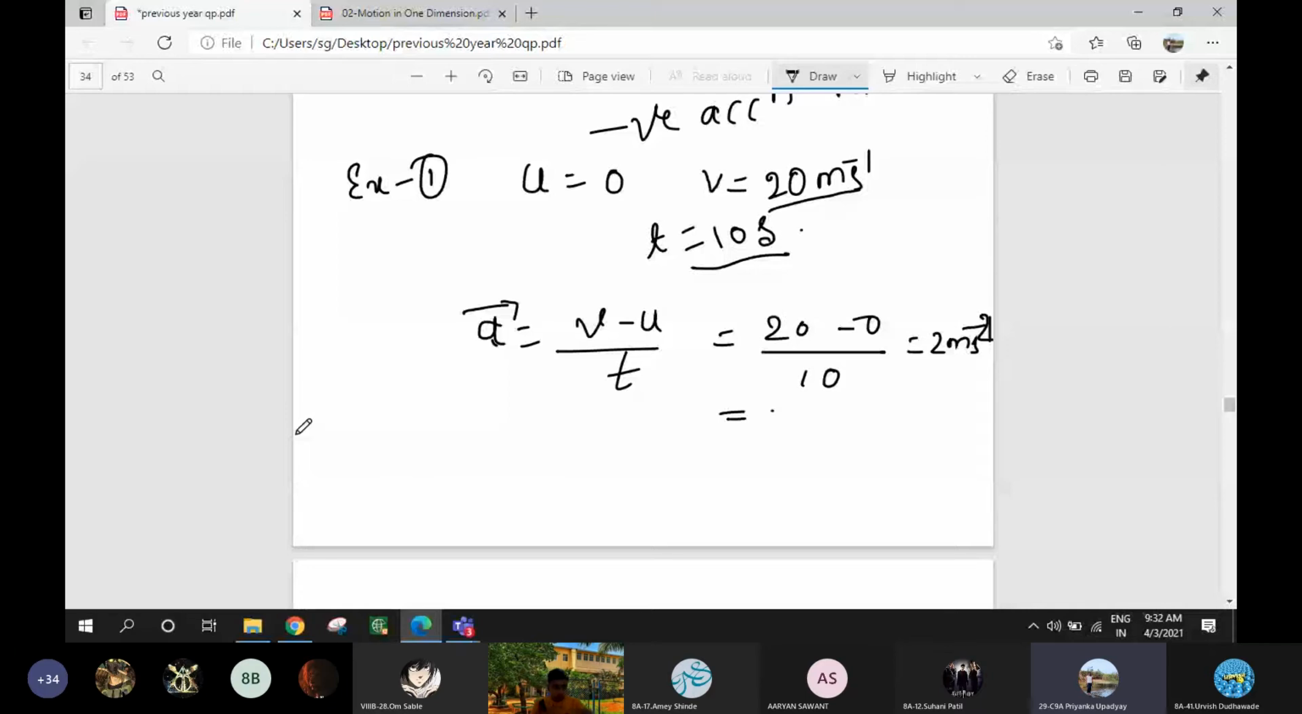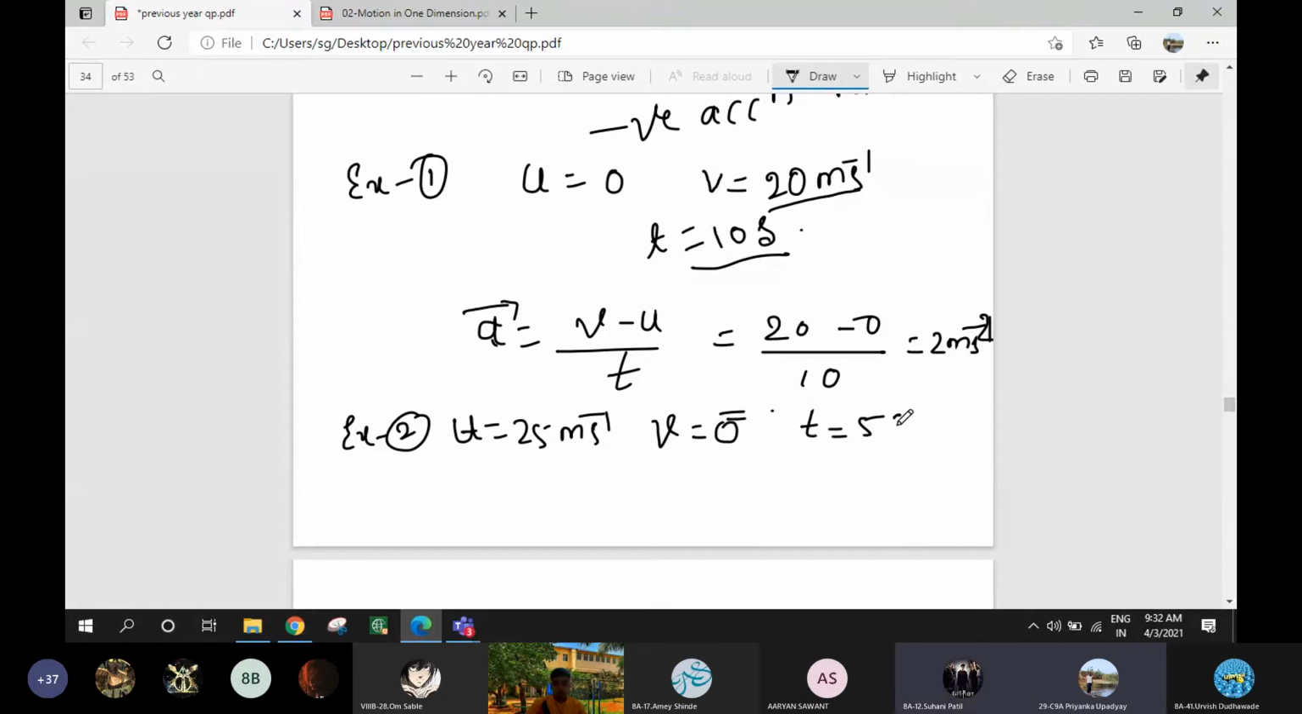Now example 2. A car initially moving with velocity 25 meter per second. So what is 25 meter per second, initial velocity or final velocity? Initial velocity. U is equal to 25 meter per second. Is brought to rest means final velocity V is equal to 0, in 5 seconds. T is equal to 5 seconds. Now find the acceleration.